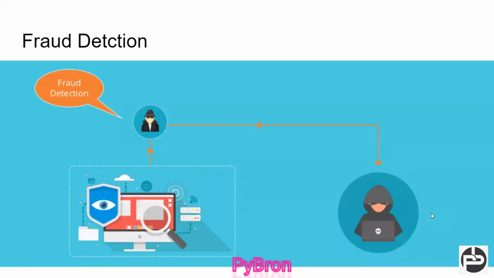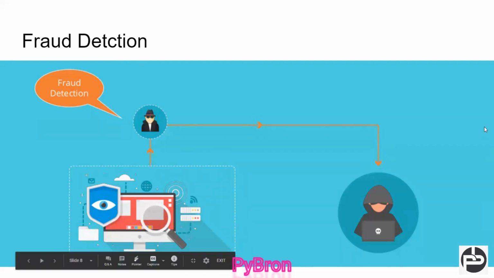Next is fraud detection. Fraud detection means we identify, if you are getting some mail, and sometimes that mail is completely irrelevant, something like, you have won 1 crore rupees, right? Everyone should get this kind of mail in their life. This kind of mail is nothing else, it's a fraud mail.